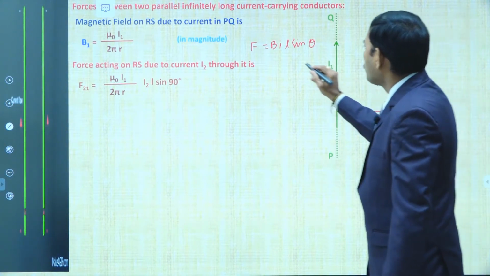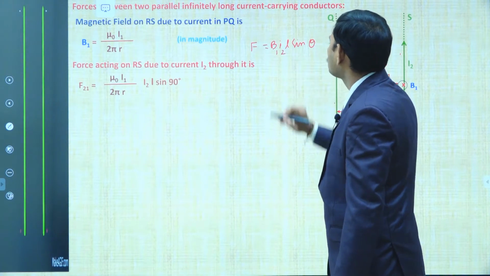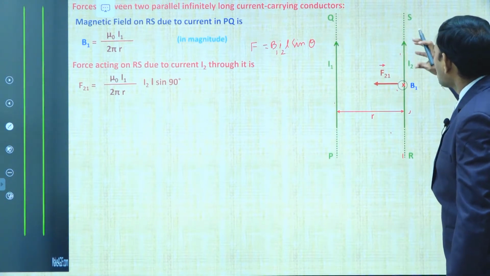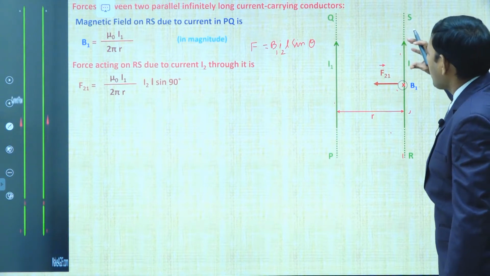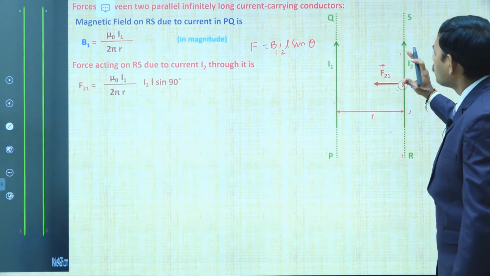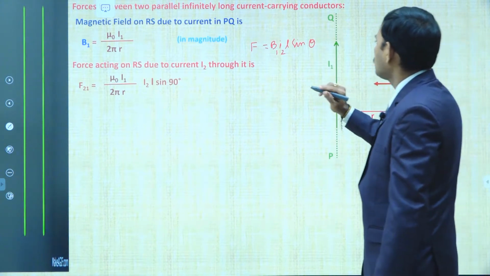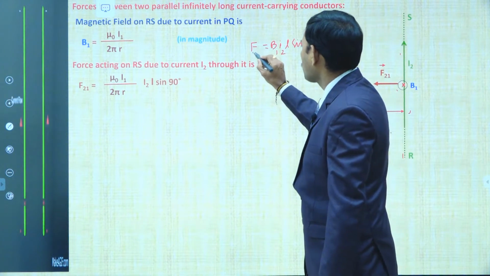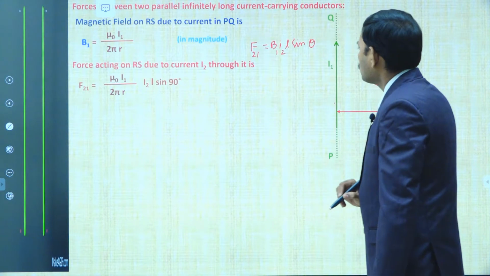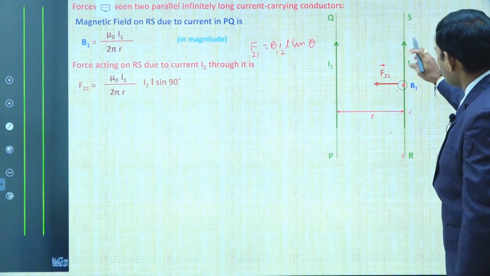Here the magnetic field is B1, current is I2. We consider the force on a part of a long wire of length L. So F21, the force acting on the second wire, is equal to B1 I2 L.